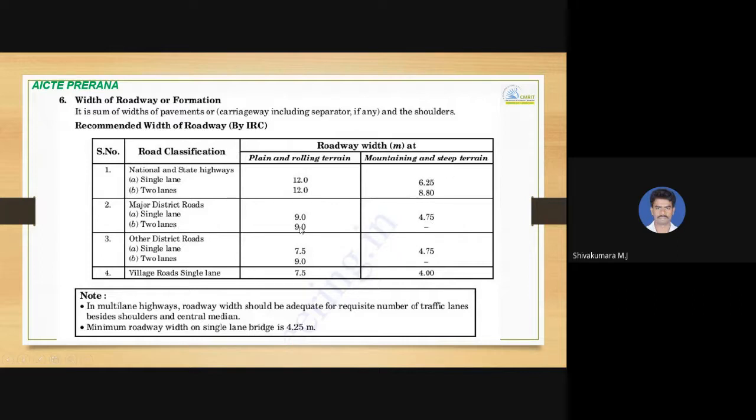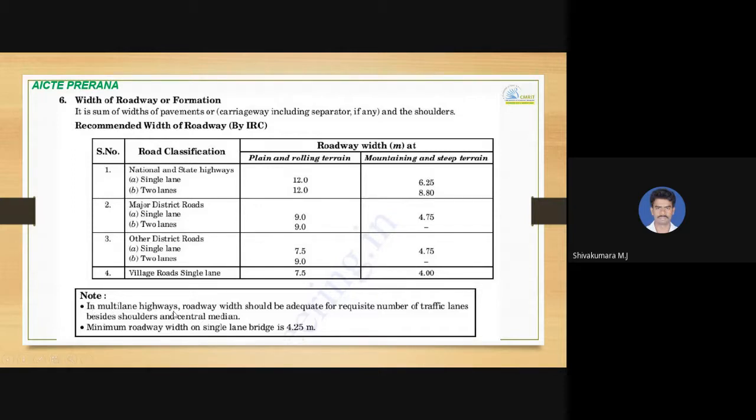If it is two lane, it is again 9 meter. And then ODR, other district roads, if it is single lane, 7.5 meters width of formation minimum, that much width must be provided, and can be reduced to 4.75 meters in case of mountainous and steep terrain. If it is two lane road, it is 9 meters. In case of village roads, single lane, it can be 7.5 meters, and if it is mountainous and steep terrain, still it can be reduced to 4 meter. So these values are important to remember for single mark questions in CQ.